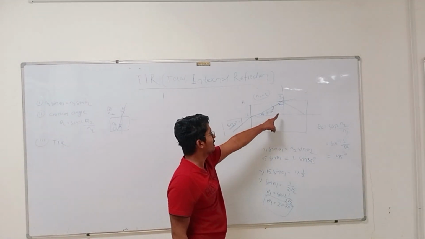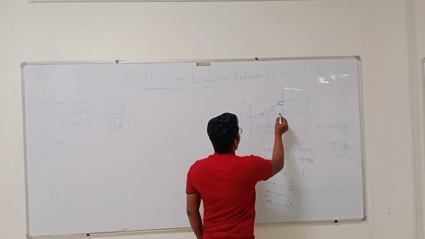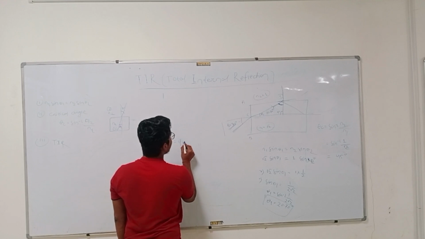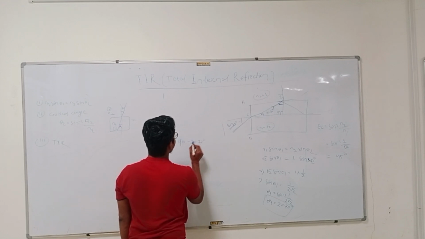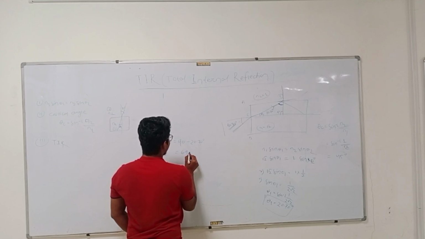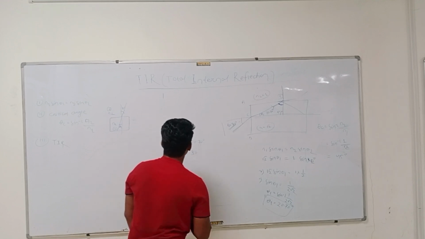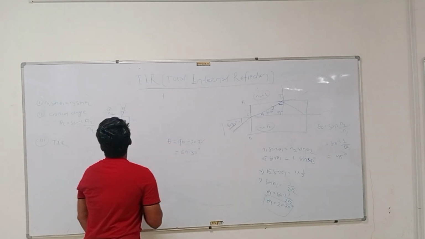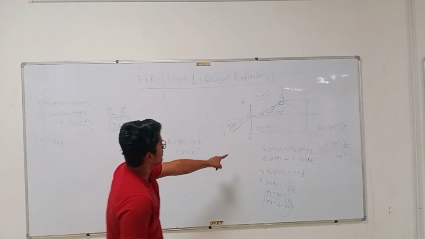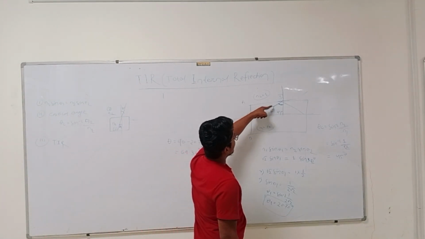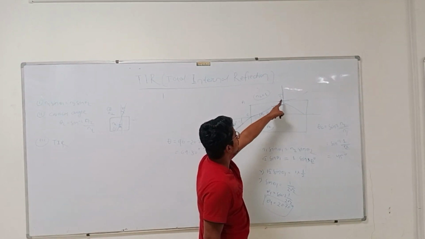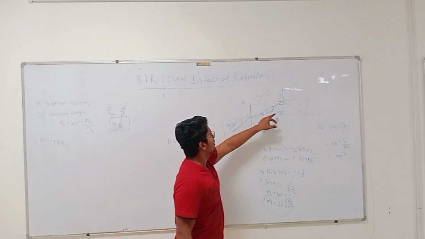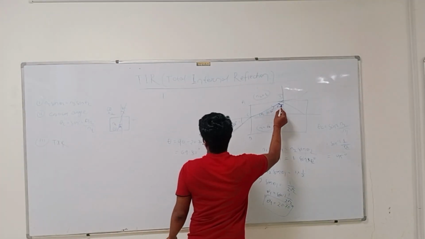How will we find this angle? For finding this angle, I know this is 90 degree, so my angle theta will be 90 minus 20.70 degree, which is 69.30 degree. Understood? First we used the concept of Snell's law. From Snell's law we found this angle theta 1, and now light will be incident on the surface and it will undergo refraction or total internal reflection. It will depend on the angle of incidence, and for me this will be my angle of incidence theta.